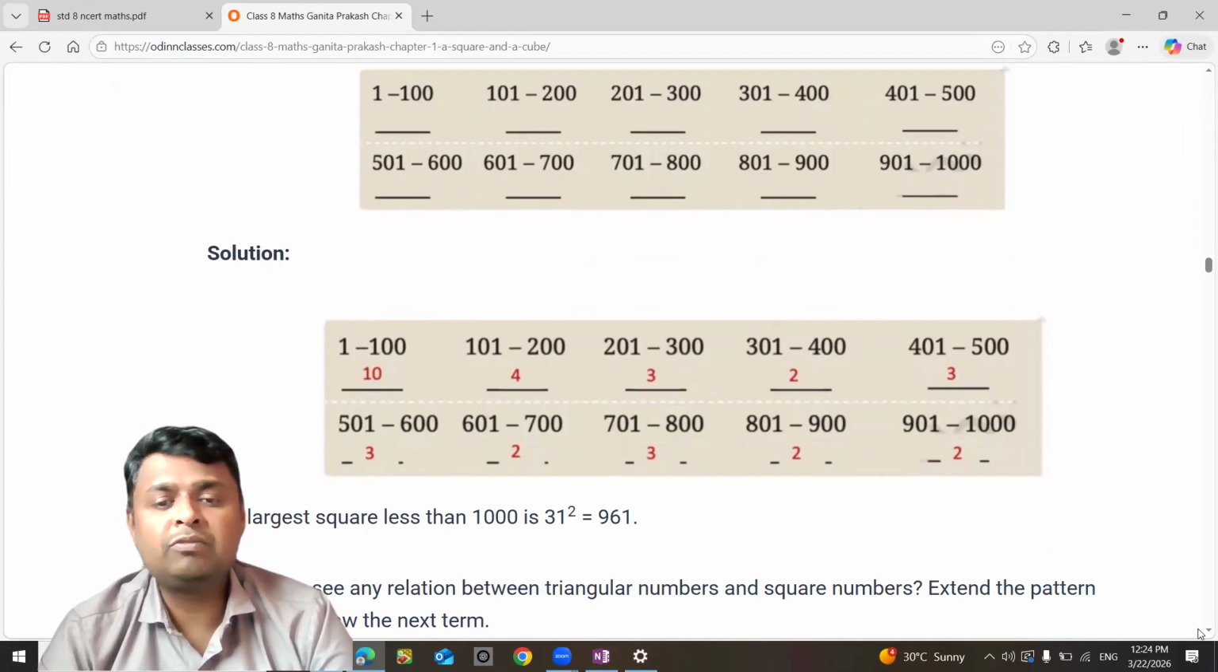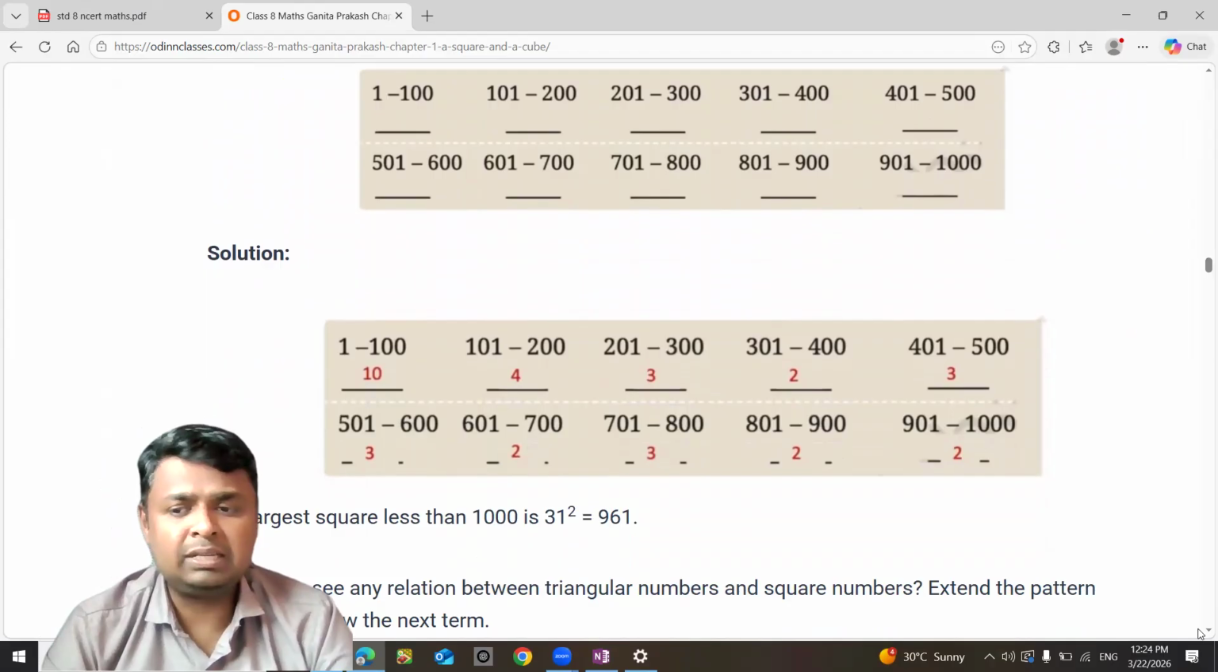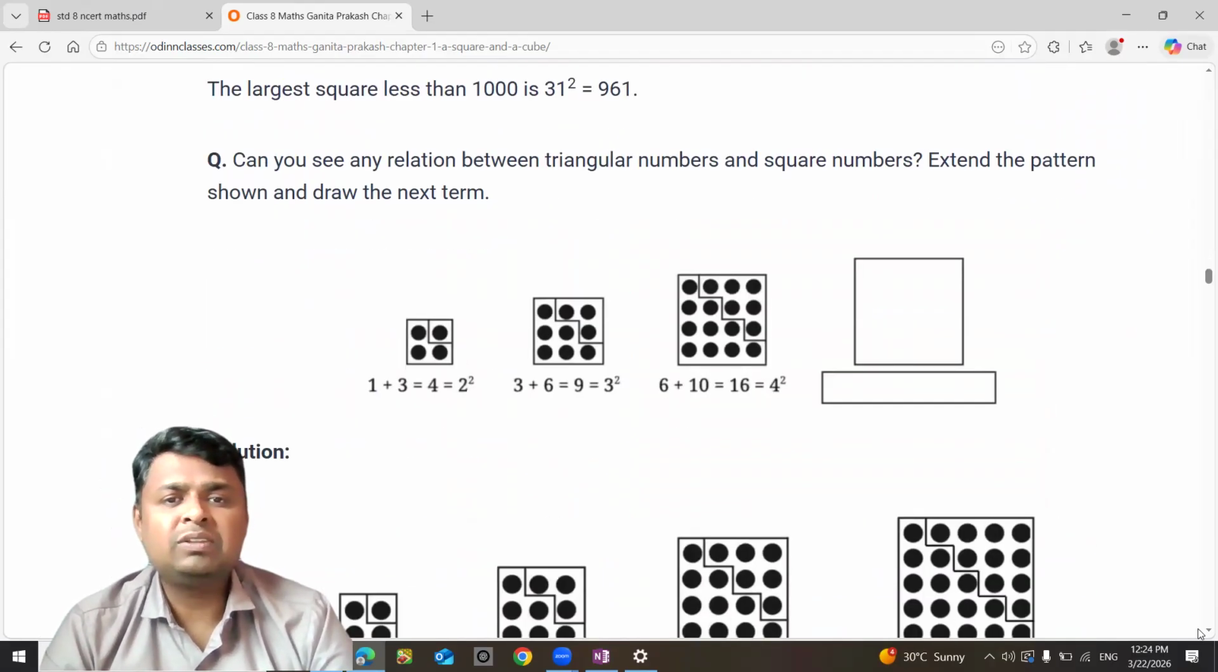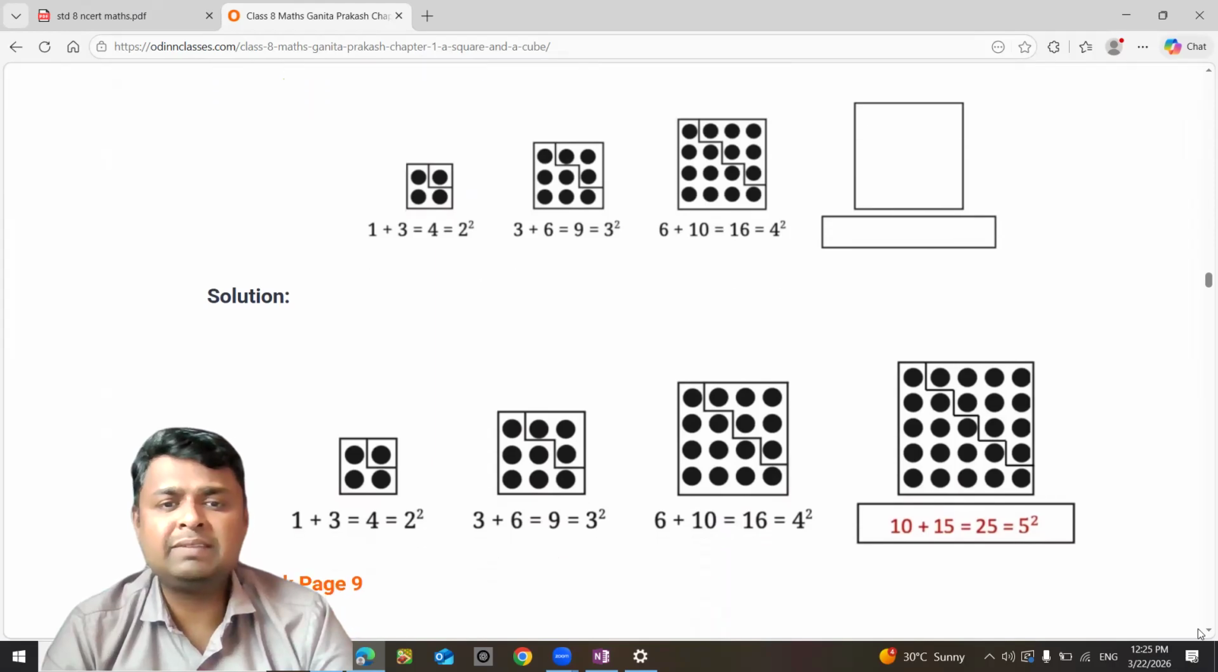What do you have to do? You have to find the perfect squares between 200 and 300. There are only 3. So can you see the relation between the triangular numbers and the square numbers? The answer is given here. You can observe it.